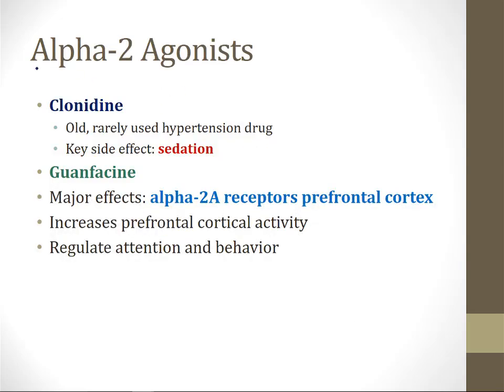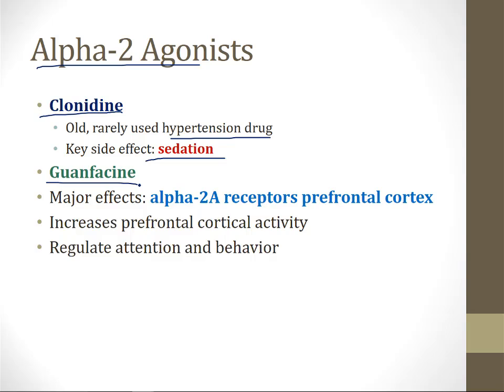Lastly, we'll talk about the alpha-2 agonist drugs. These drugs are second-line therapies for ADHD. The first one is clonidine, which is an old, rarely used blood pressure drug. I talk about it in the cardiology video on hypertension drugs. Its major side effect is sedation, so because it's sedating, people tried it for ADHD and found out that it works. Another alpha-2 agonist, which works by the same mechanism, is guanfacine.